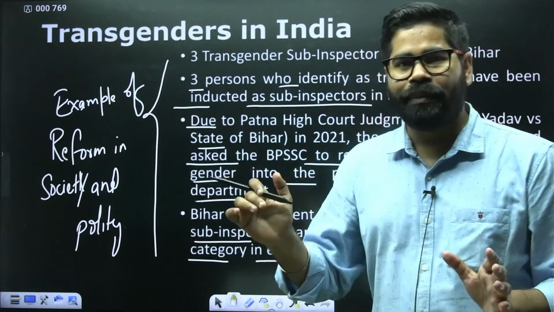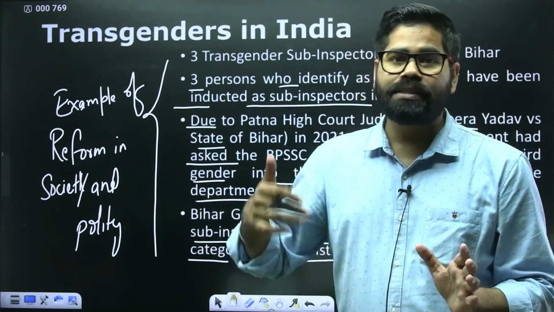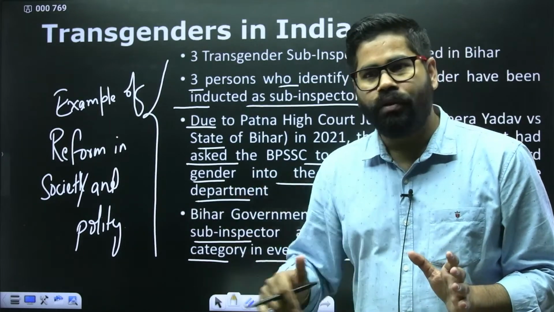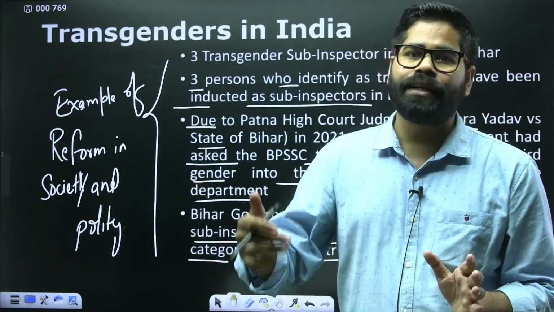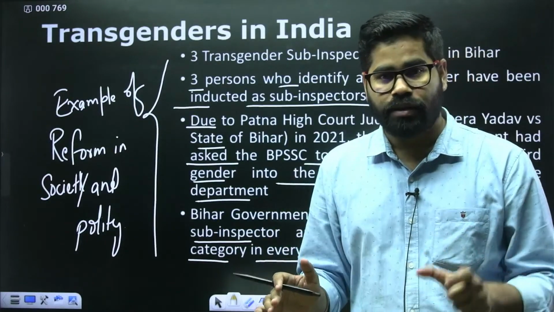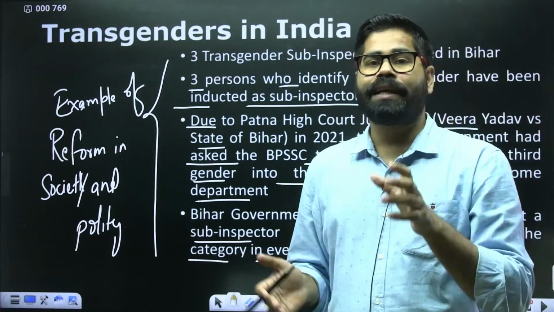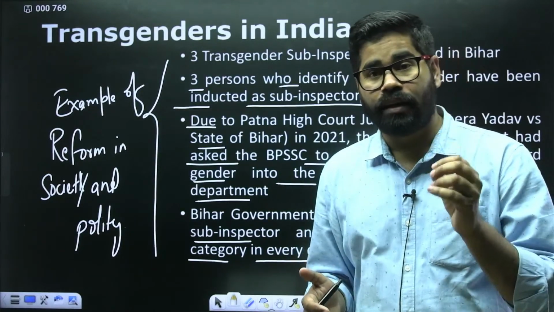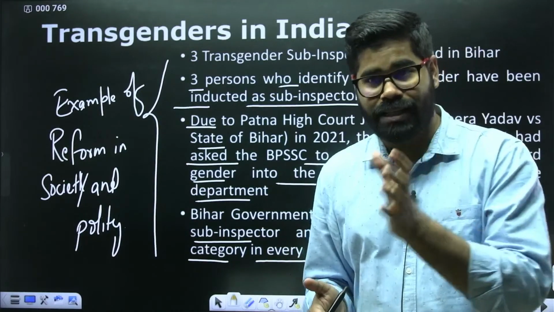This discrimination got widened during the British time. Okay. But now over time we have started to reform this. There was addition of so many laws during the British time which criminalized homosexuality and did not allow the third gender to participate in anything.